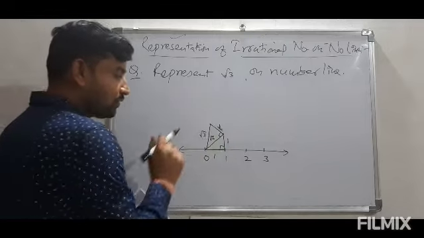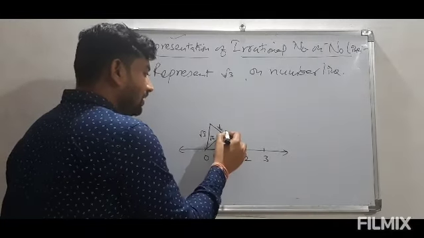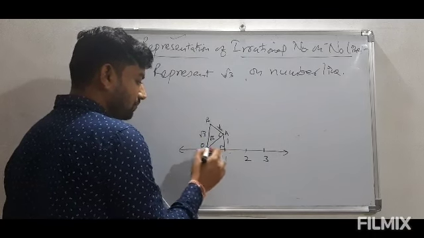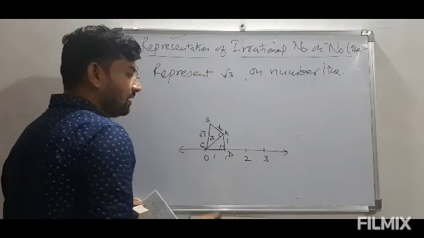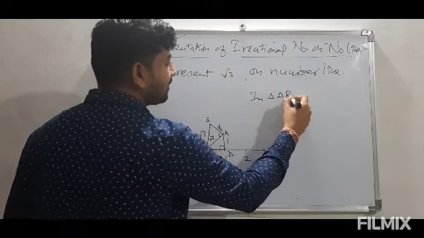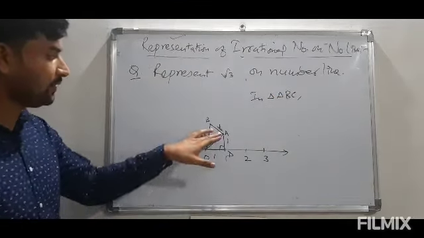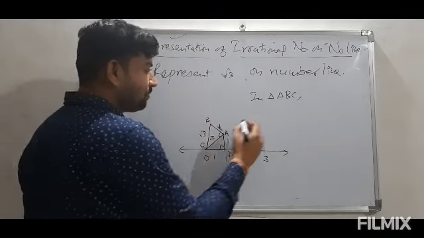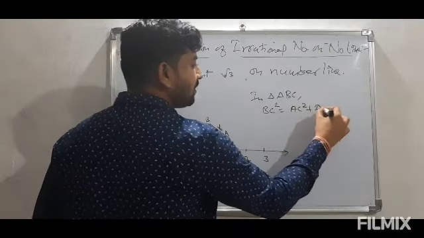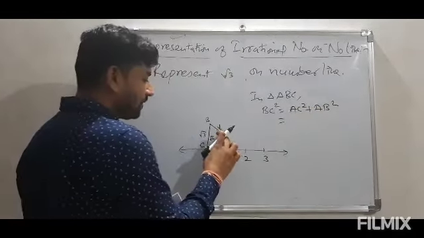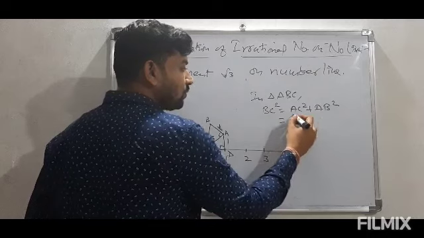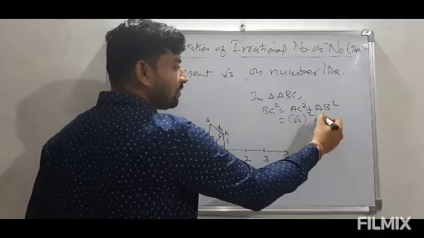Now let us come to this portion. Suppose I name it A, B, this is O and this is, let us call them A, B, C and D. Now come to this triangle ABC. In triangle ABC, here we have right angle at A, so hypotenuse will be BC. BC square will be equal to AC square plus AB square. Now look, the length of AC, which is hypotenuse in this ACD triangle, is root 2. So root 2 square plus AB, the perpendicular that we have taken, is 1.